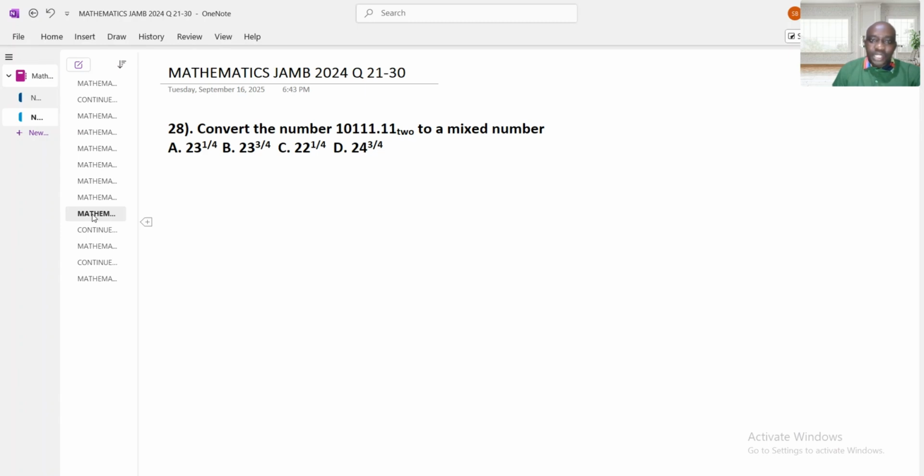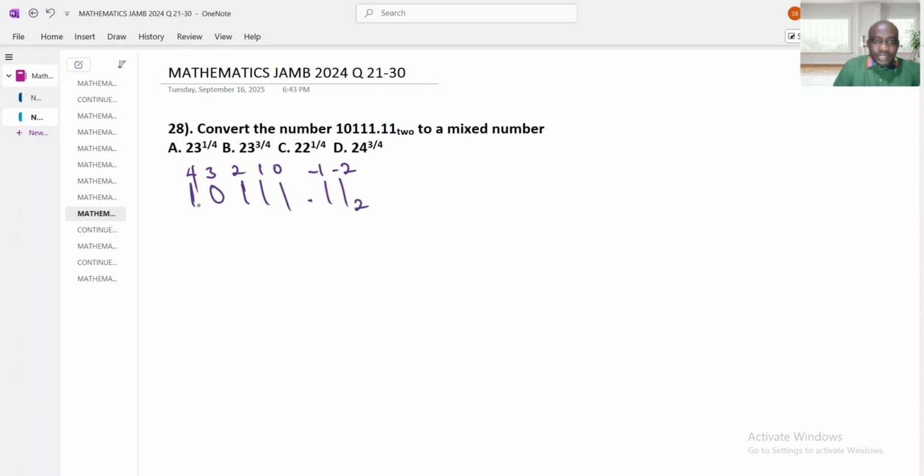Convert the number 10111.11 to a mixed number. It means that we need to convert this to base 10. How do we do that? First, write out the number 10111.11. Anything after the decimal point starts from -1, -2. But the other digits start from 0, 1, 2, 3, 4. Now, in base 2.